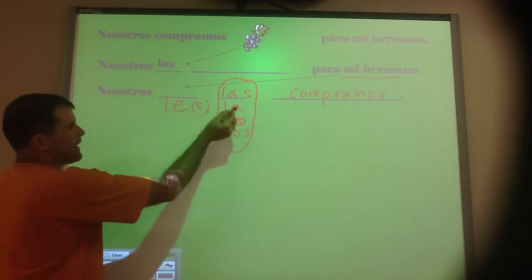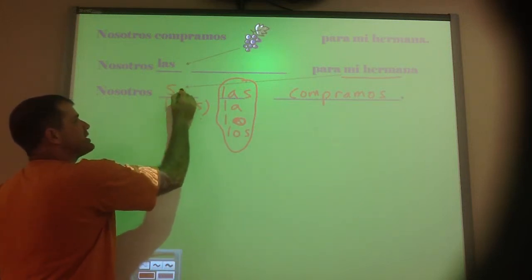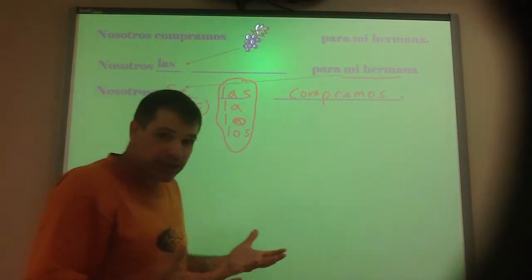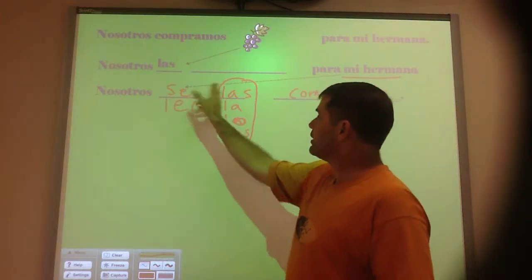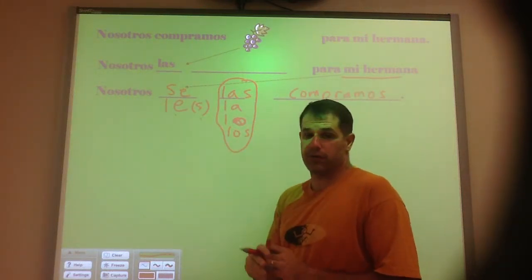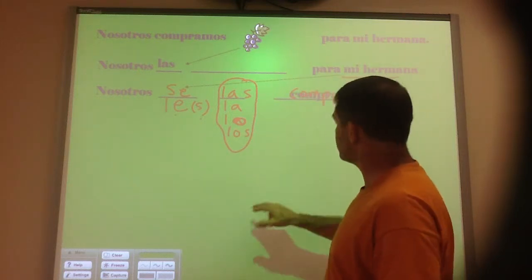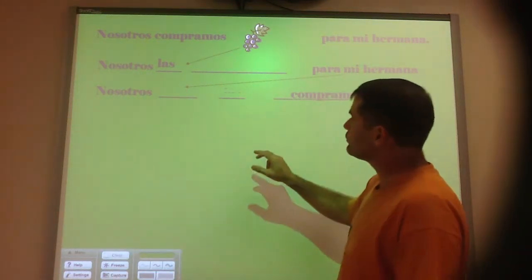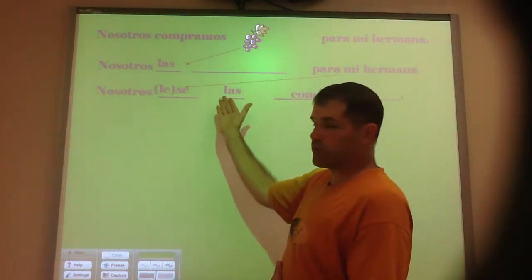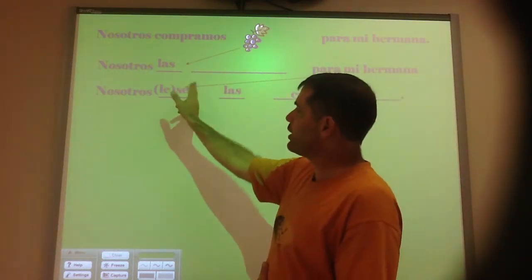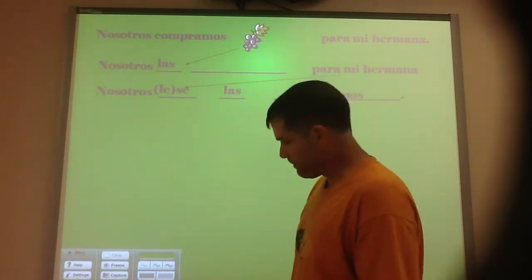So, in order to stay away from that L sound, this le or les is going to change to a se here. It doesn't change the meaning, it doesn't change anything, it's just staying away from that L sound. Okay? So, when we have a direct object pronoun that starts with an L sound, and we have a le or les that would have been in front of it, just change that le or les to a se.